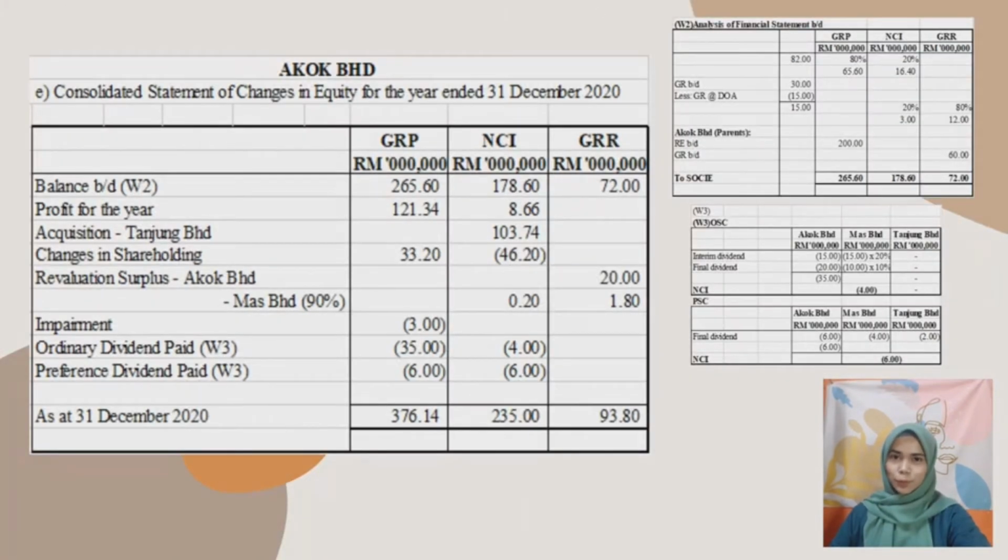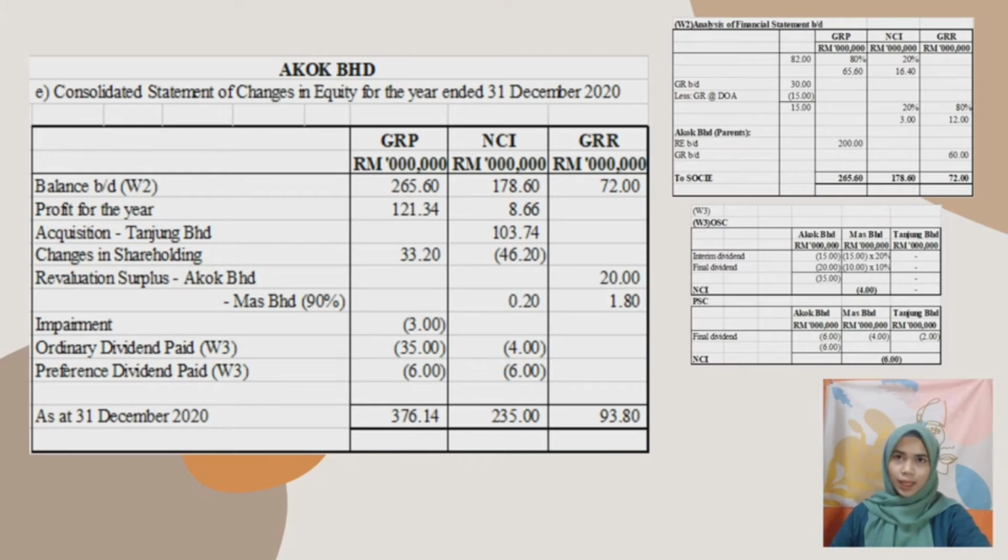Next, we move to 1E, consolidated statement of changes in equity of Akok Berhad. So what is the format of consolidated SOCHE? First is the column of particulars, followed by the GRP, NCI and GRR columns. As the balance brought down, we got from the schedule